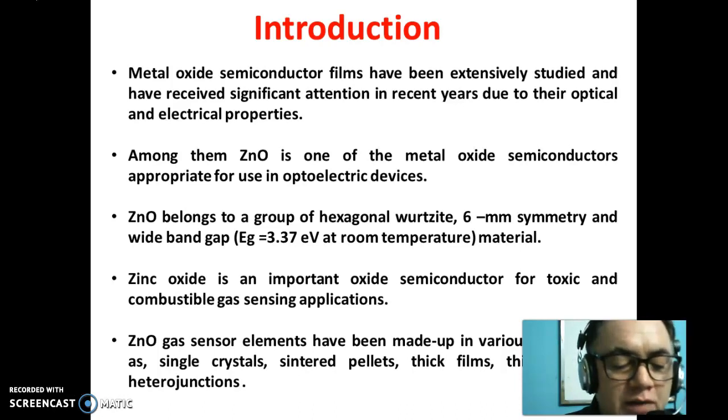Zinc oxide powder is prepared by co-precipitation method and cadmium chloride is used as the source of dopant. Zinc acetate is taken as the precursor, whereas ammonium hydroxide is taken as the precipitating agent. The resulting precipitate formed is collected and thoroughly washed with distilled water and ethanol constantly for the complete removal of the chlorides. Chlorides are formed as CdCl2·H2O and is used as the dopant source. It is then dried in an oven for 4 hours. ZnO powder is thus obtained.